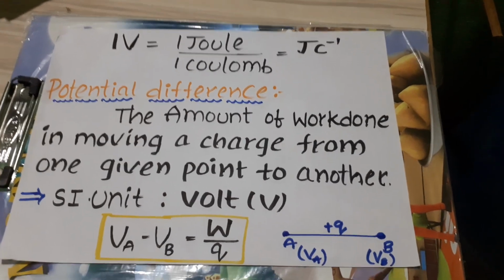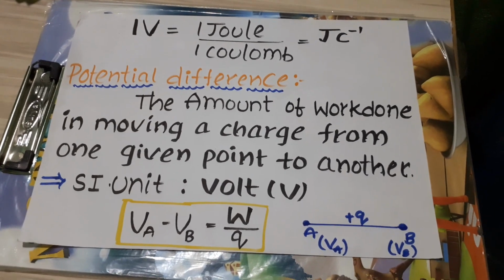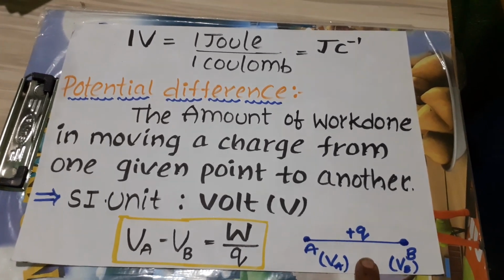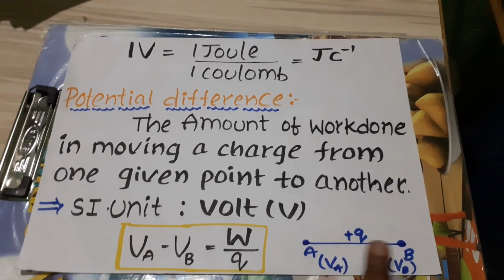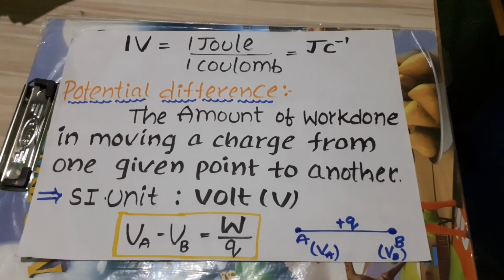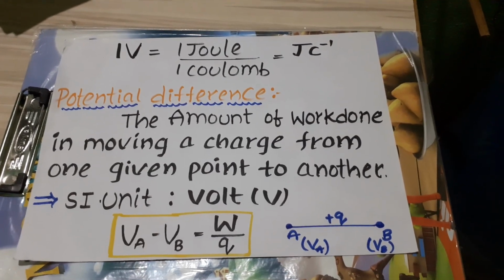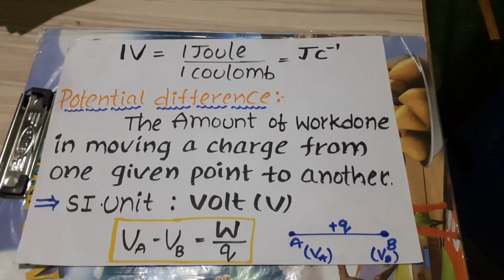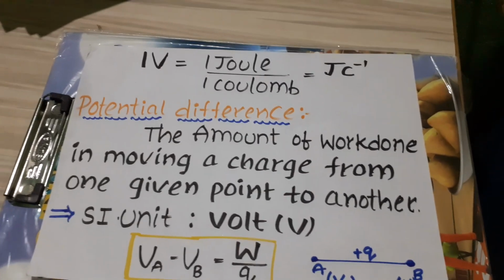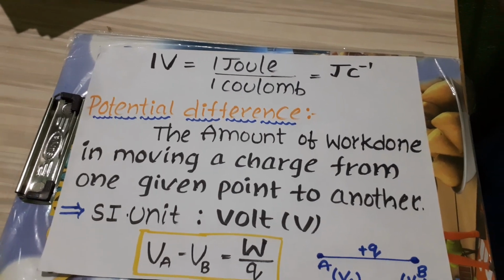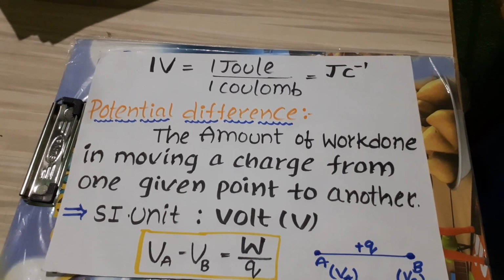Potential difference. I am taking one charge moving from A to B or B to A. At point A, the potential is VA. At point B, the potential is VB. Potential difference is the amount of work done in moving a charge from one given point to another.